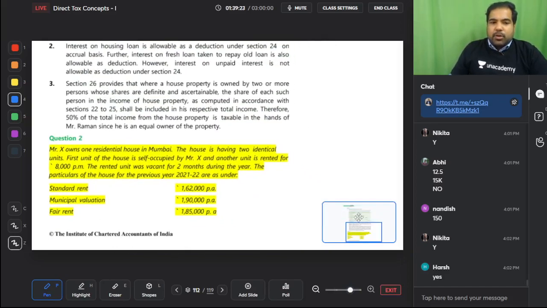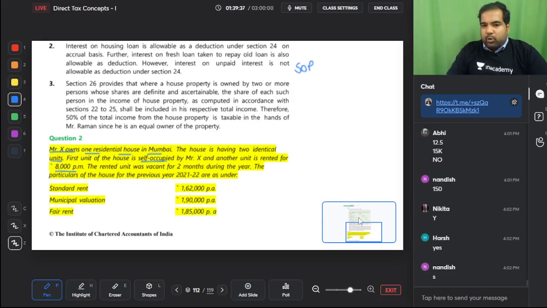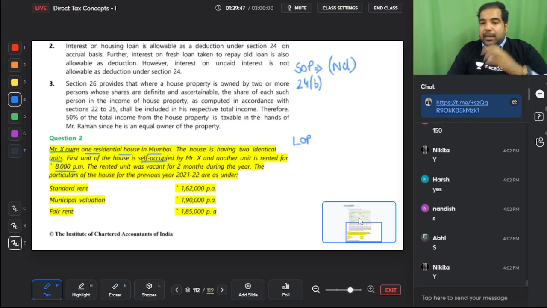Next is question number 2. Mr. X owns one house property in Mumbai. The house has two identical units. The first unit is SOP and the other unit is rented out. Guys, is this a portion? Yes. So SOP and LOP. My favorite is SOP, so I will start with SOP first. Everything is nil. Only one deduction, guys. What is the deduction? 24B, and that is maximum 2 lakh if 4 conditions are satisfied.